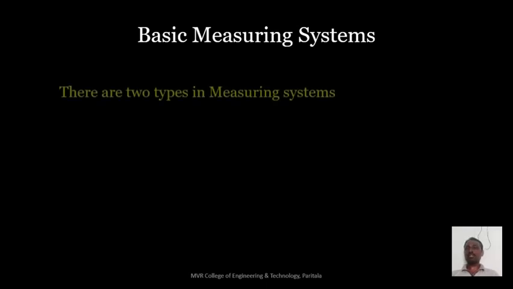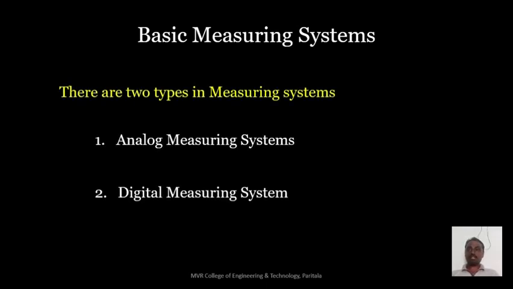So what is the basic measuring system? There are two types of basic measuring system. The first one is the analog measuring system, and the second one is the digital measuring system. What is the difference between these two? Digital is more accurate when compared to the analog measuring system. An analog measuring system shows the value with a moving device. We can use a moving coil or moving iron instrument for that. A digital instrument shows a value with a digital display.